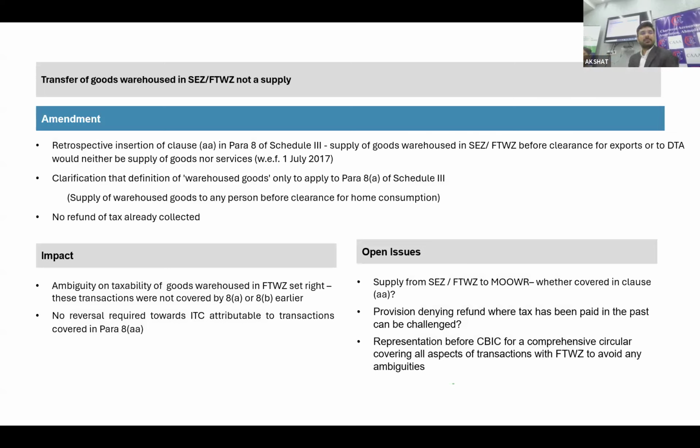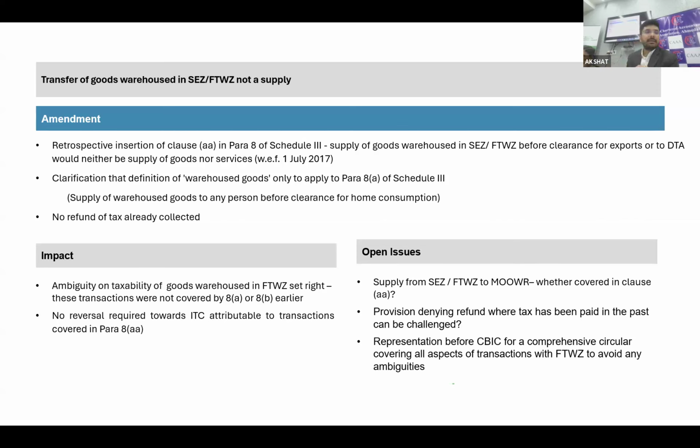Okay, so there is one another change with respect to Schedule 3. The entry: supply of goods warehoused in SEZ, FTWZ before clearance for export or before clearance for DTA would neither be a supply of goods nor a supply of service. That is also retrospectively added. We all know Schedule 3 covers the transactions or activities which are not considered as goods or as service. But what is the logic and the rationale behind that?